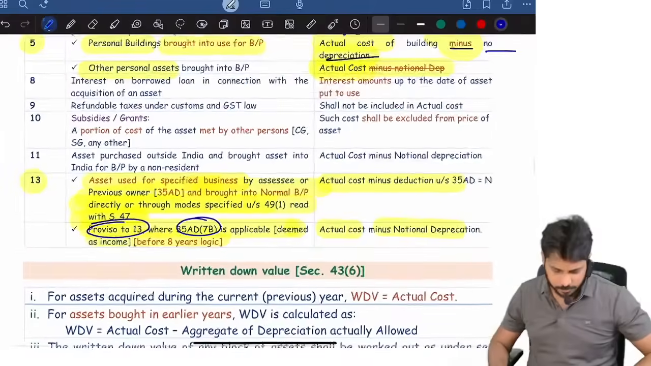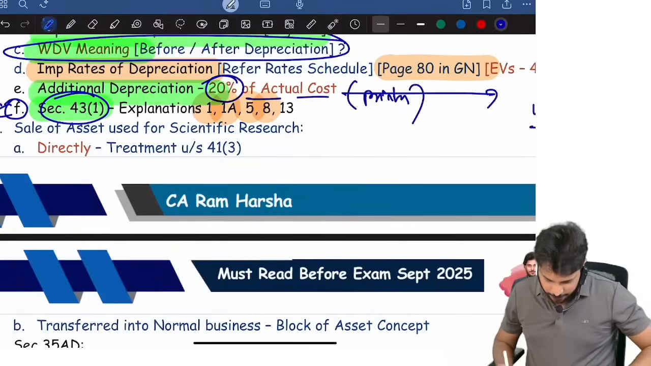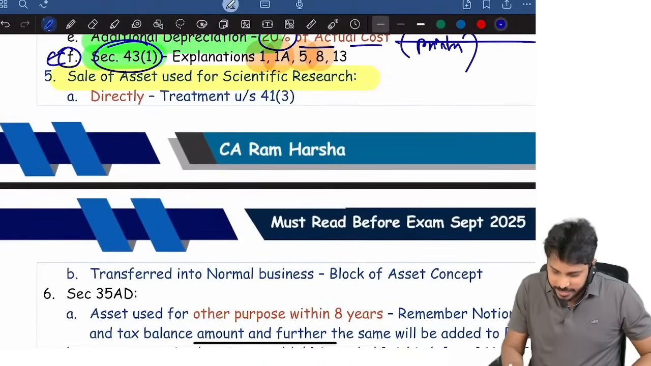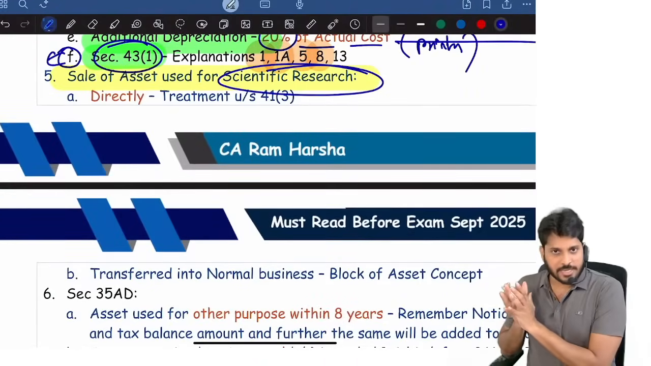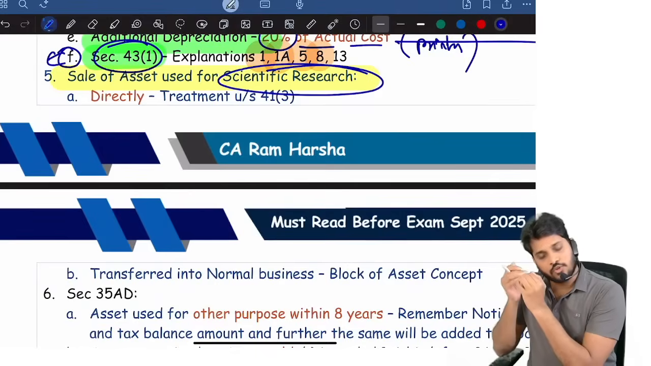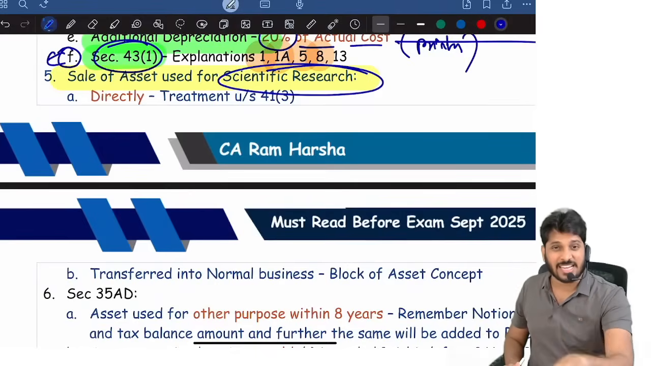Next, sale of asset used for scientific research. In scientific research, you can directly spend money. Whatever you spend is fully deductible. Optional tax or default tax doesn't matter.